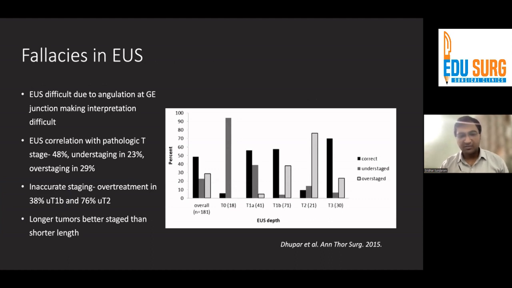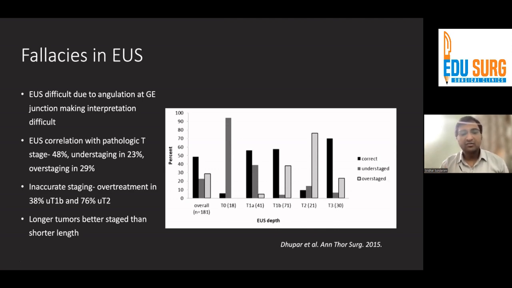Now, this study was published in Annals of Thoracic Surgery in 2015, and you see that in the T1B and in the T2 stages, there is a significant amount of overstaging. So typical correlation in GE junction tumors with the pathologic T stage is only up to the tune of 48%. So let's say 50%. And inaccurate staging is high in uT1B and uT2, wherein it leads to overtreatment.